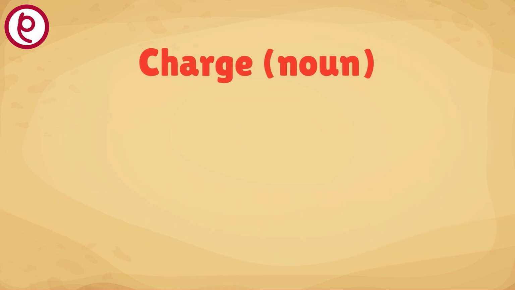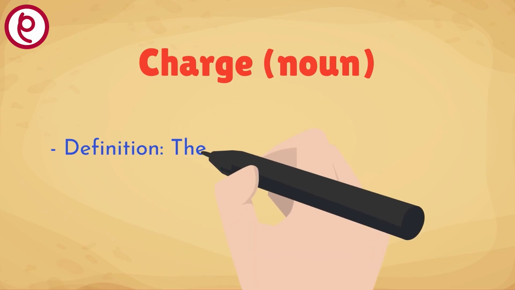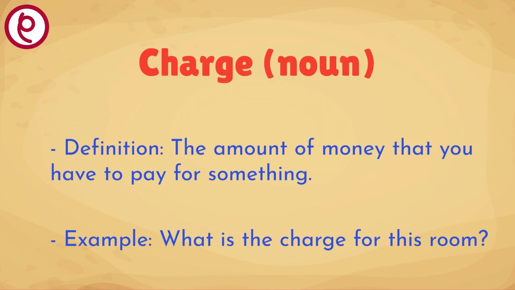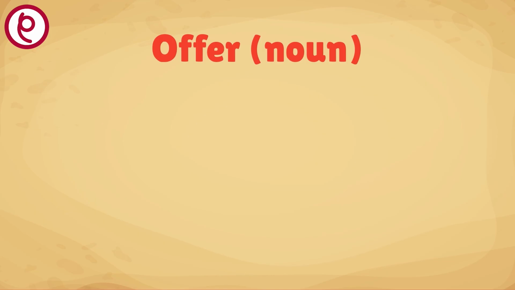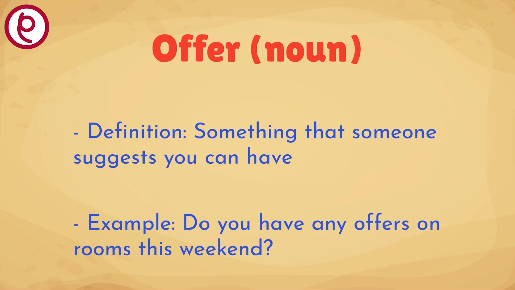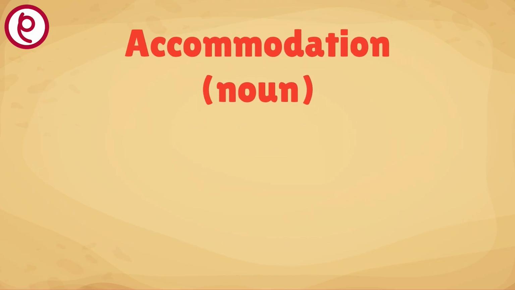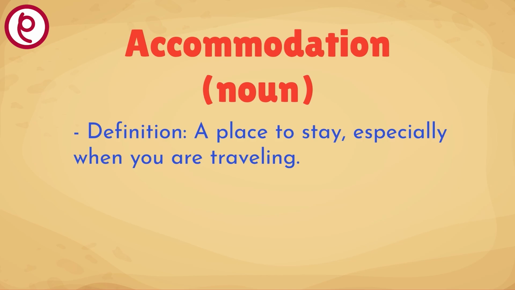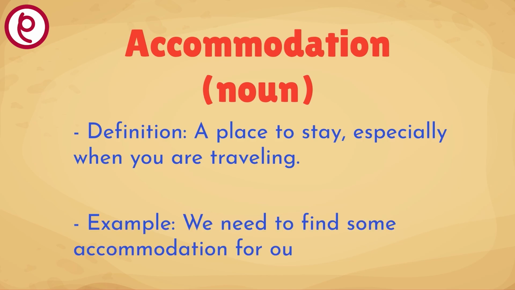Charge. Definition: the amount of money that you have to pay for something. Example: what is the charge for this room? Offer. Definition: something that someone suggests you can have. Example: do you have any offers on rooms this weekend? Accommodation. Definition: a place to stay, especially when you're traveling. Example: we need to find some accommodation for our trip.